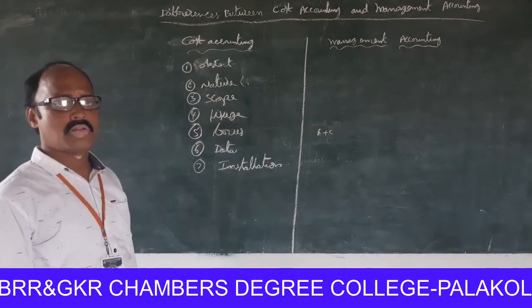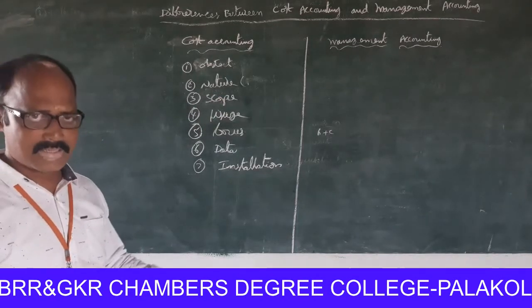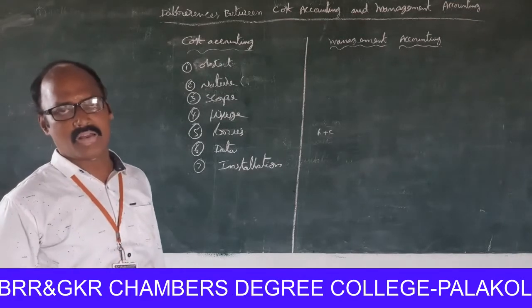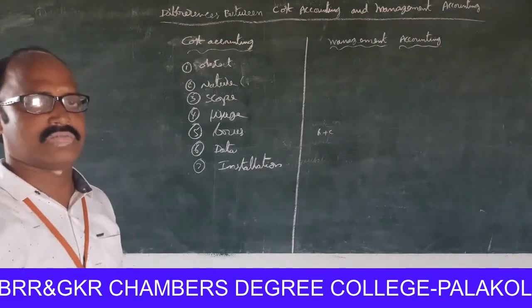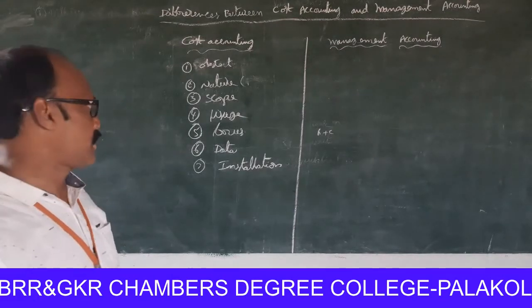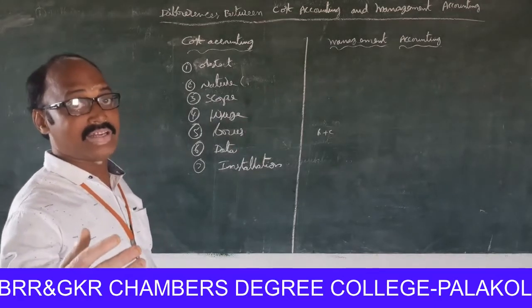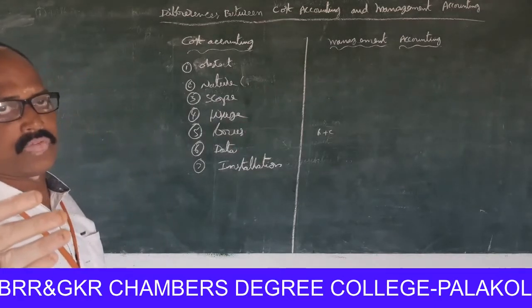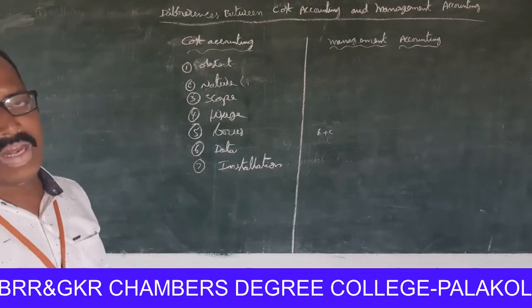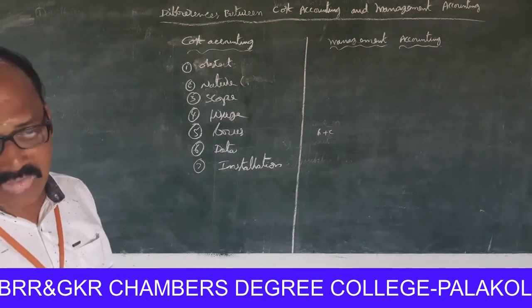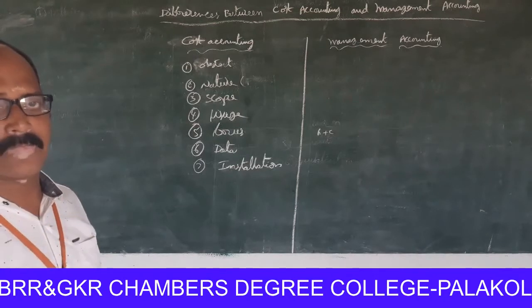Nature. Cost accounting deals with present and past data to ascertain cost. Management accounting deals with future projections and plans.